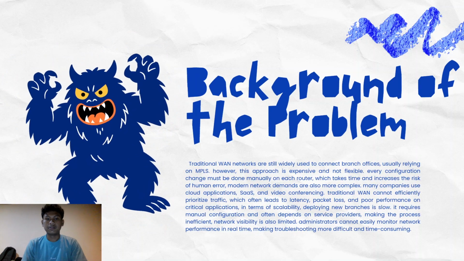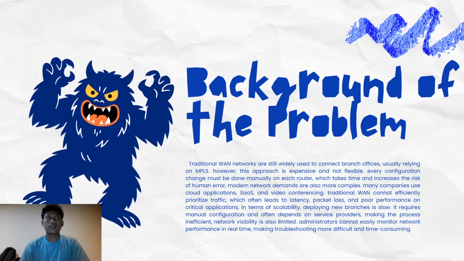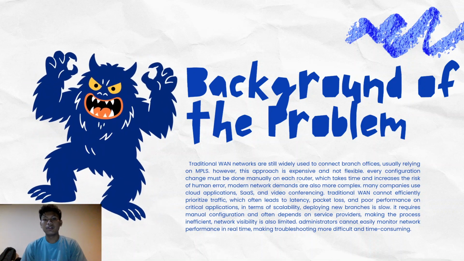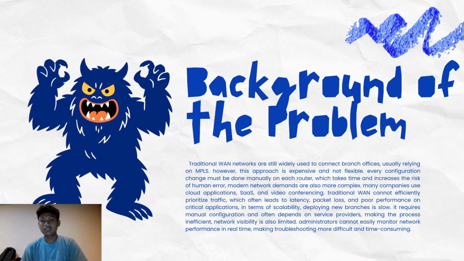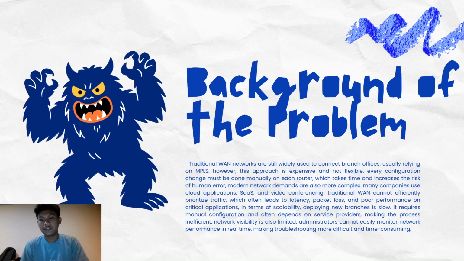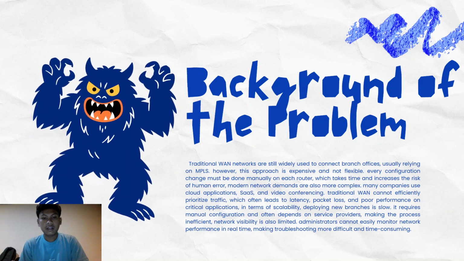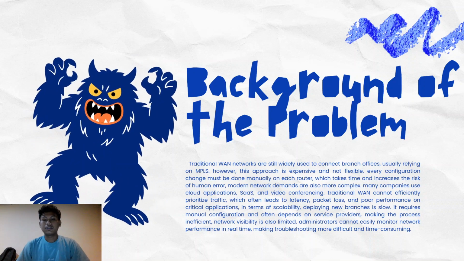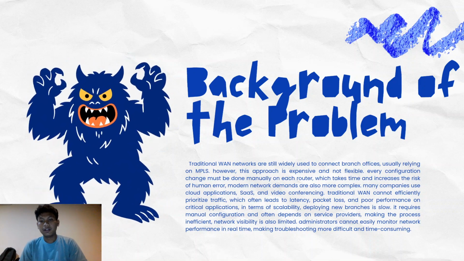So the background of the problem: traditional networks before SD-WAN are still widely used to connect branch offices, usually relying on MPLS. However, this approach is expensive and not flexible.